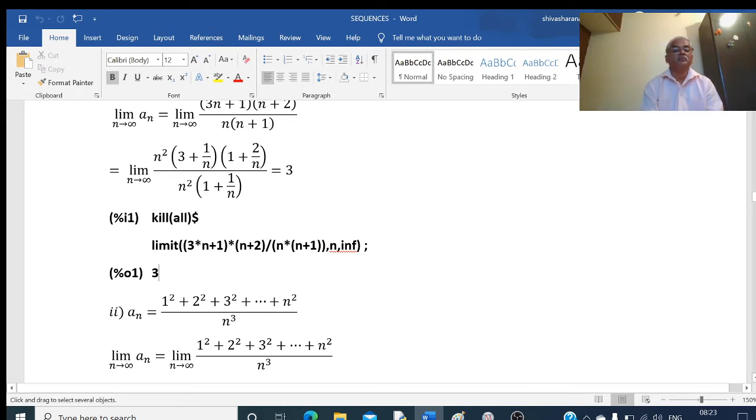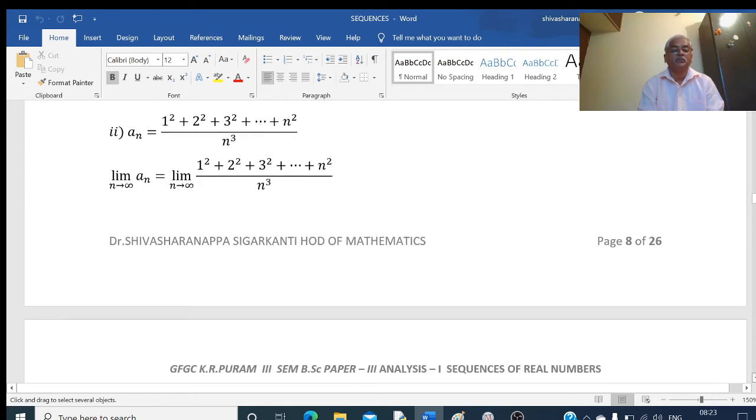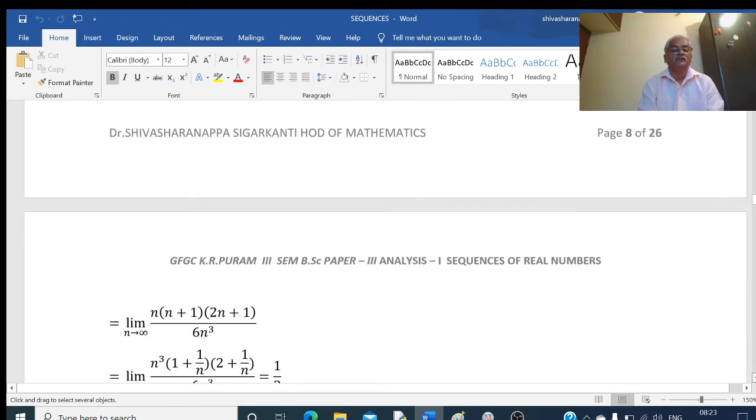Next example. The sequence a_n equals 1 square plus 2 square plus 3 square plus up to n square, and the denominator is n cube. We just have to find the limit of this. Limit of 1 square plus 2 square plus 3 square plus up to n square divided by n cube. Here the numerator is the sum of the squares of the first n natural numbers.